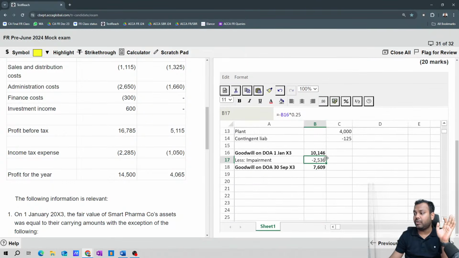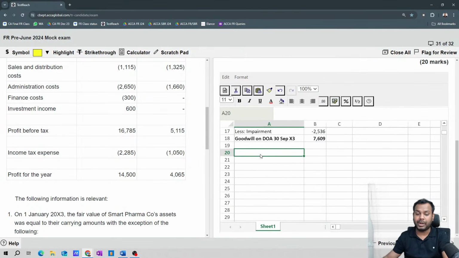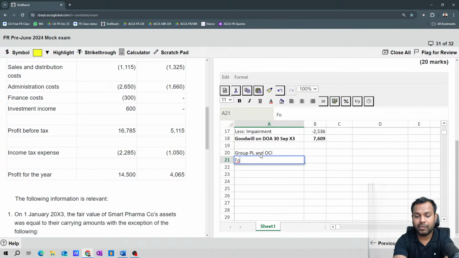Now we will go to the second requirement, that is group P&L. So let's write here group P&L and OCI for the year ended 30th September X3. This is requirement number 2.